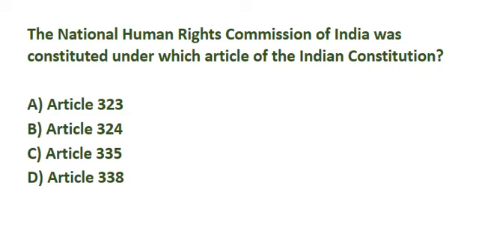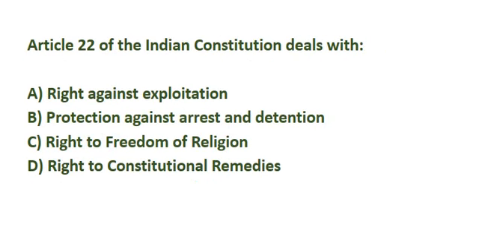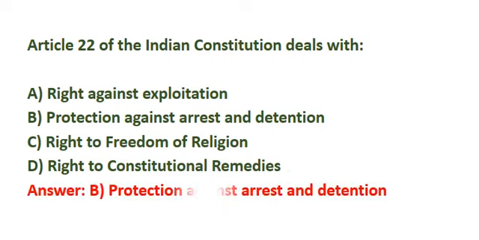The National Human Rights Commission of India was constituted under which article of the Indian Constitution? Correct answer is option D, Article 338. Article 22 of the Indian Constitution deals with. Correct answer is option B, protection against arrest and detention.